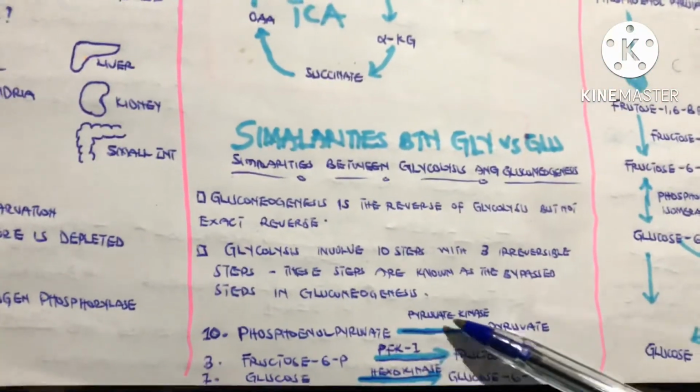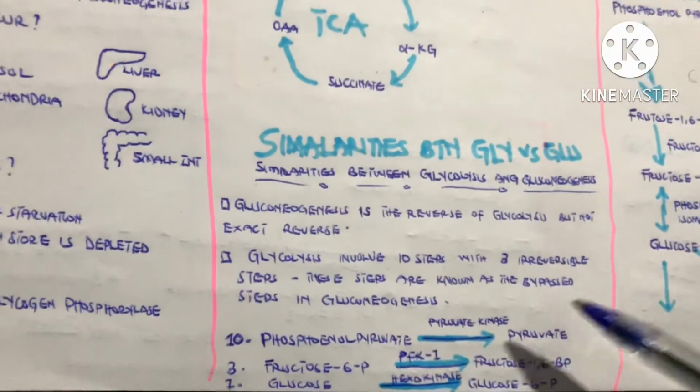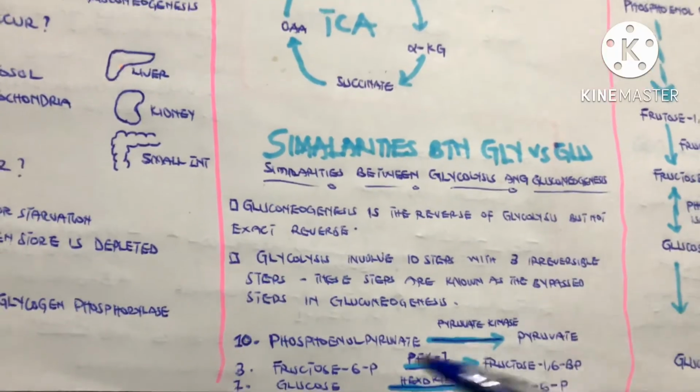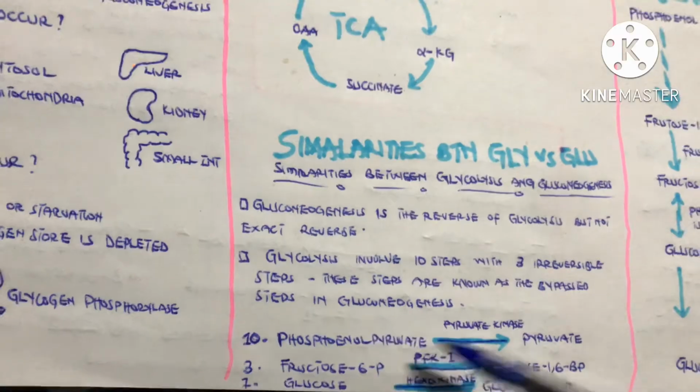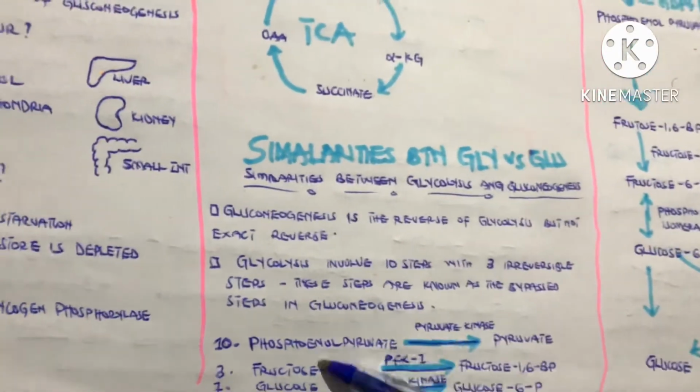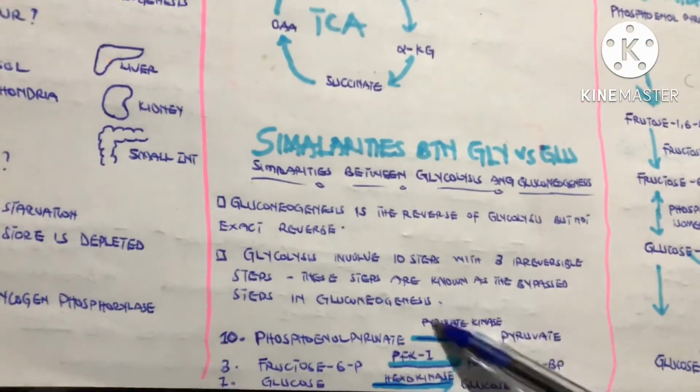So in gluconeogenesis, we are going to use another way. This is our aim. We are going to use another way to convert pyruvate back to phosphoenolpyruvate, because we cannot use this enzyme.